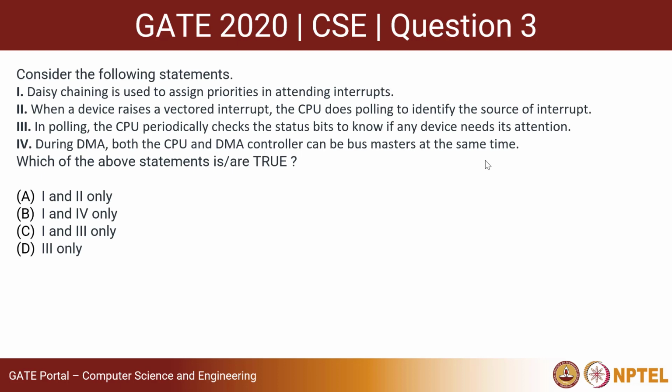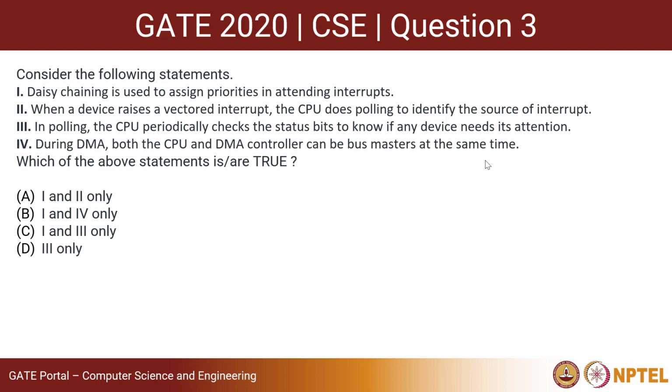Hello everyone. Today we are going to discuss this question which was asked in GATE 2020. Consider the following statements. Daisy chaining is used to assign priorities in attending interrupts. When a device raises a vectored interrupt, the CPU does polling to identify the source of interrupt.